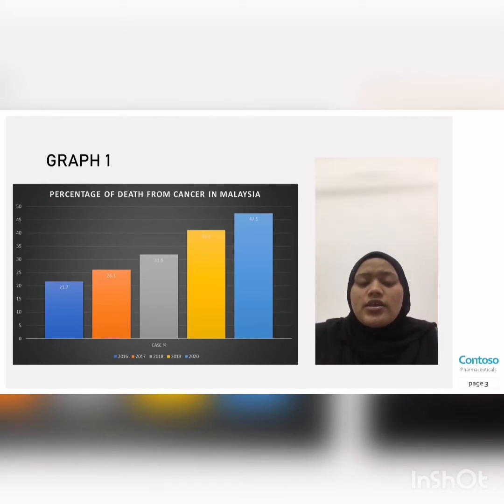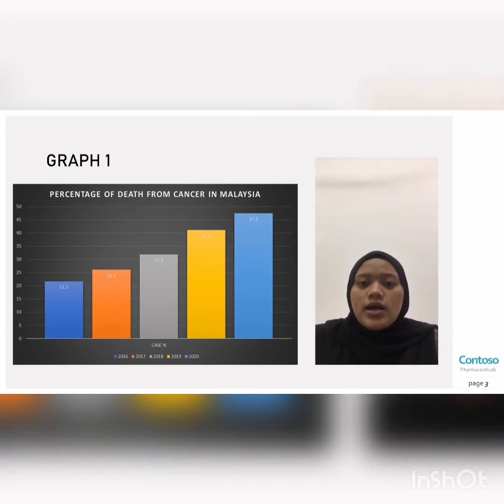On this slide, the graph obviously shows that the death from cancer in Malaysia increased rapidly every year from 2016 until 2020. Besides that, the graph also shows the percentage of death and the year. As I said before, 2020 holds the highest percentage of death in Malaysia. Okay, we move on to the graph.